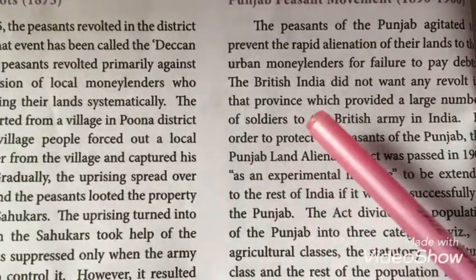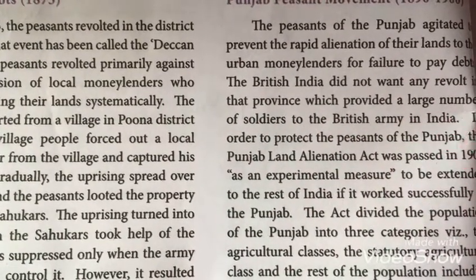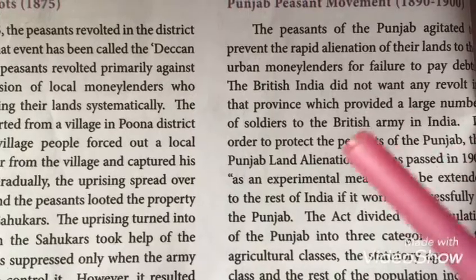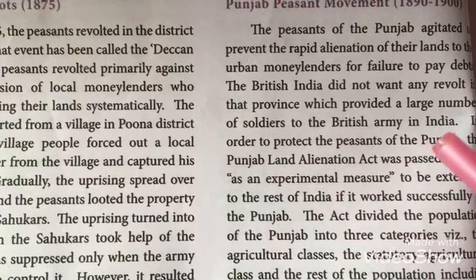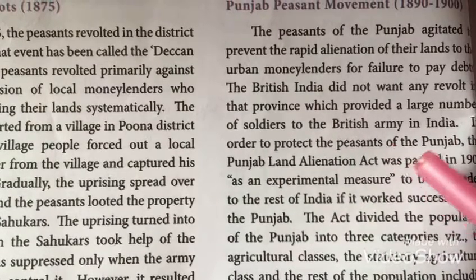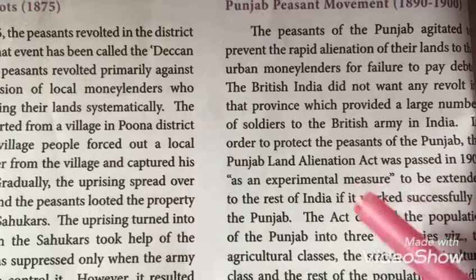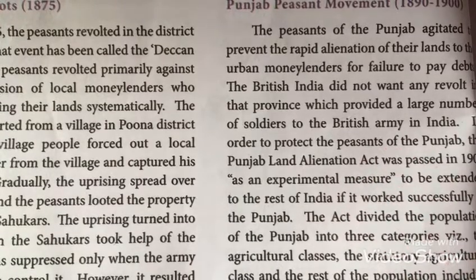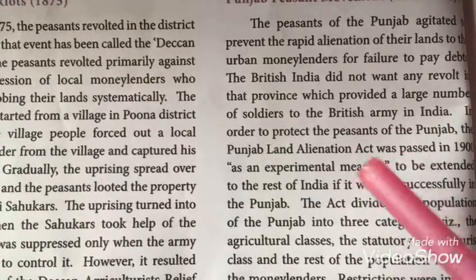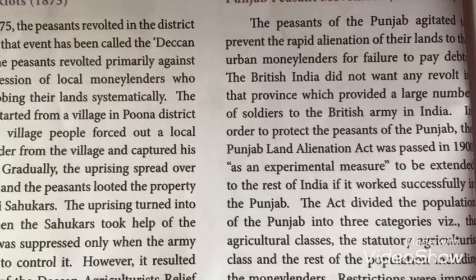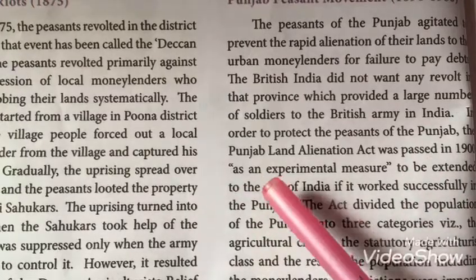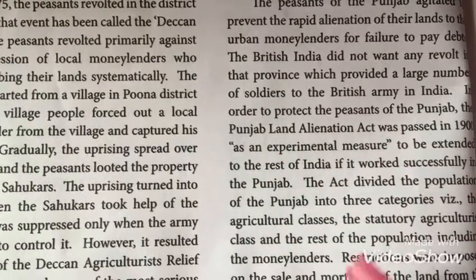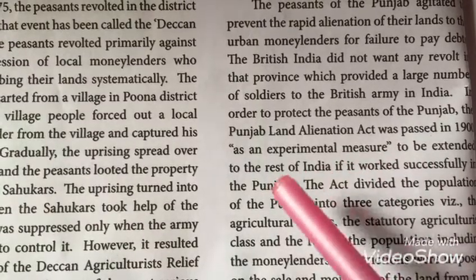But the British did not want any revolt to happen in that place, because this is the place which provided a large number of soldiers to the British army in India. So they didn't want to create any problem or revolt there. But they wanted to protect the farmers who lived in Punjab, right? So for that, they passed an act known as the Punjab Land Alienation Act. This act was passed as an experimental measure, for a testing purpose.